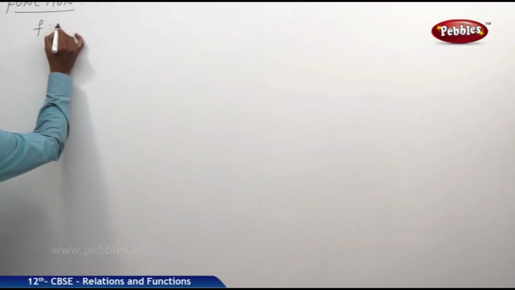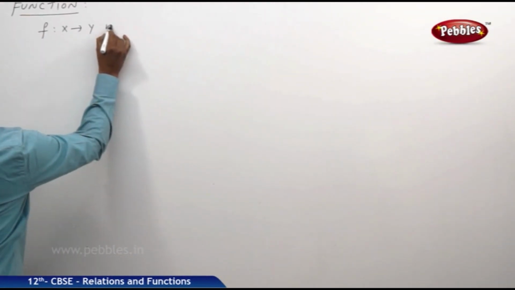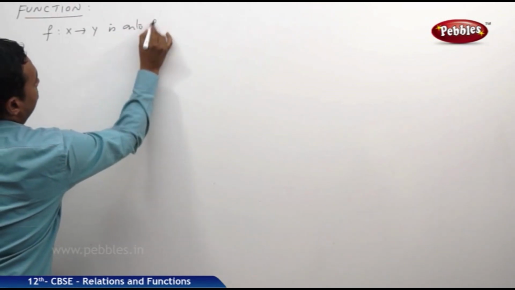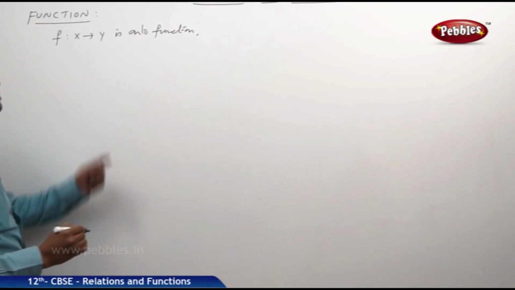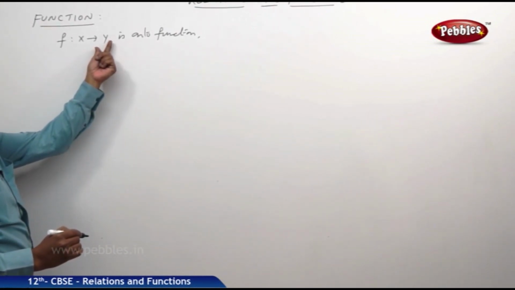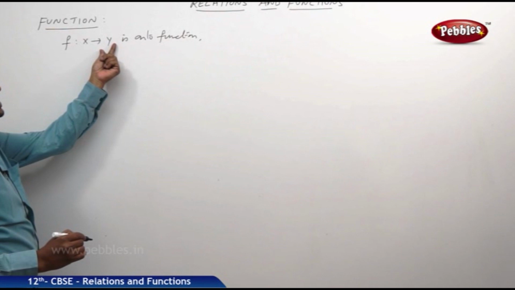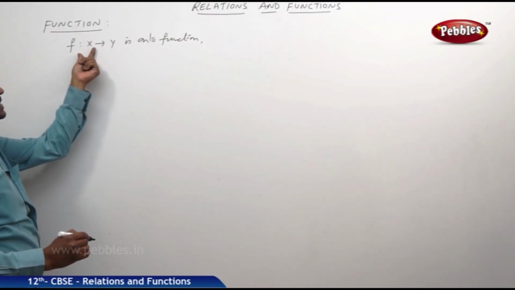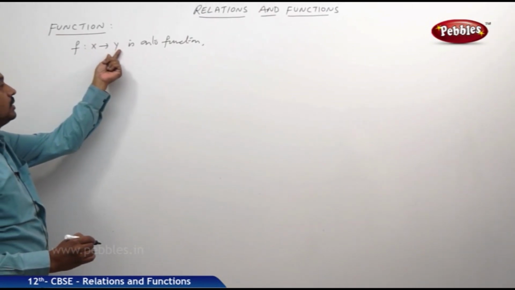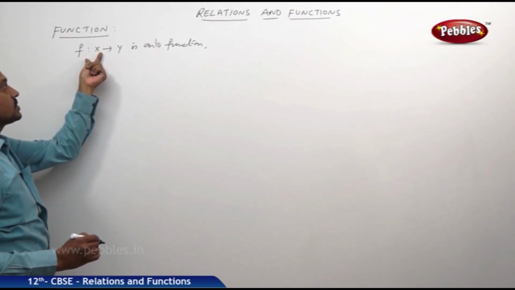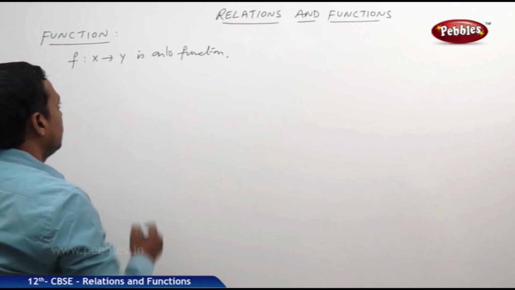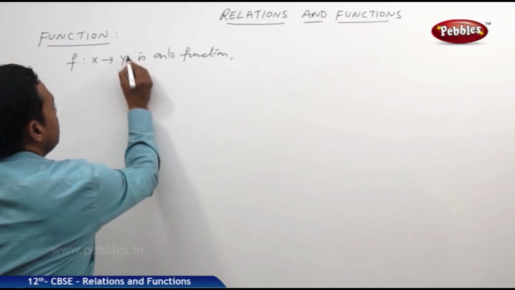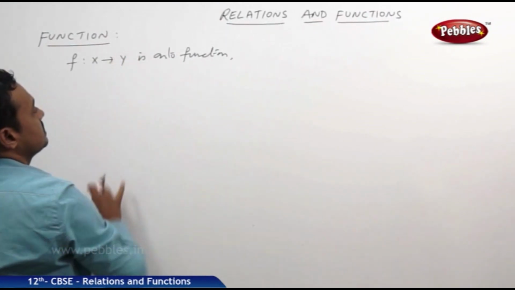We know that if f maps x to y is an onto function, then every element in y must have at least one pre-image in x. That means every element in y should be associated with at least one of the elements in x. Then only it is called an onto function. That means the set y contains all images.